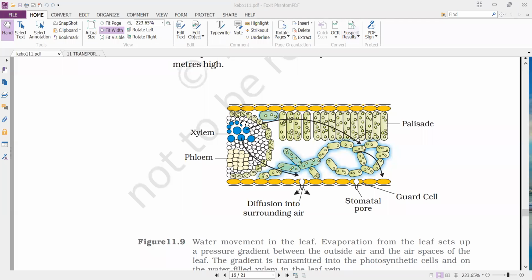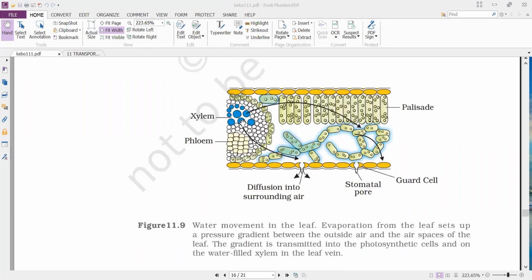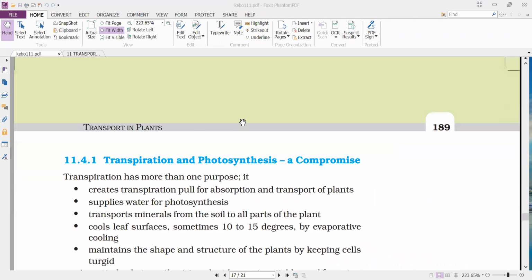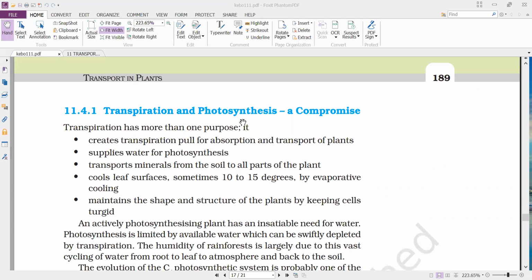This continuous column of water is maintained because of the three physical properties of water, that is cohesion, adhesion, and surface tension. So because of this, the transpiration pull, the pulling force generated due to transpiration, is playing a major role in the ascent of sap in xylem.